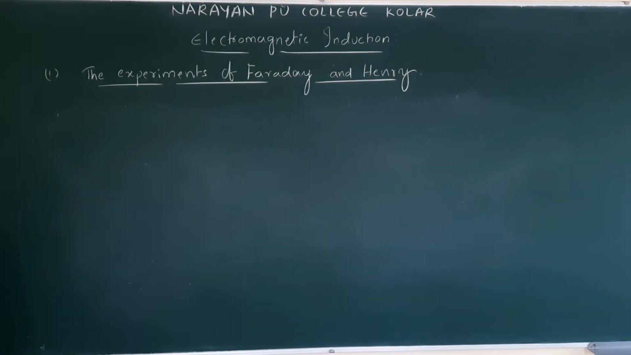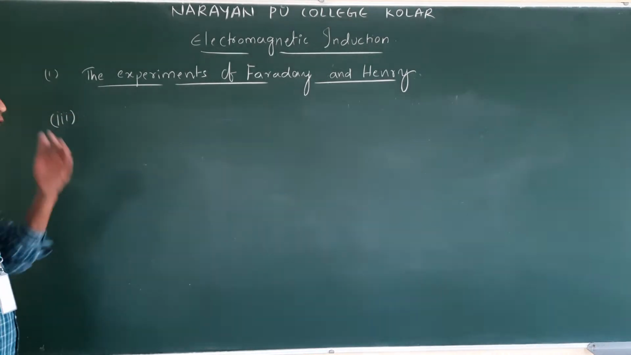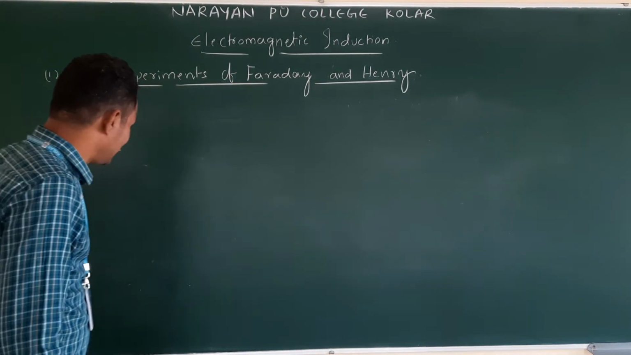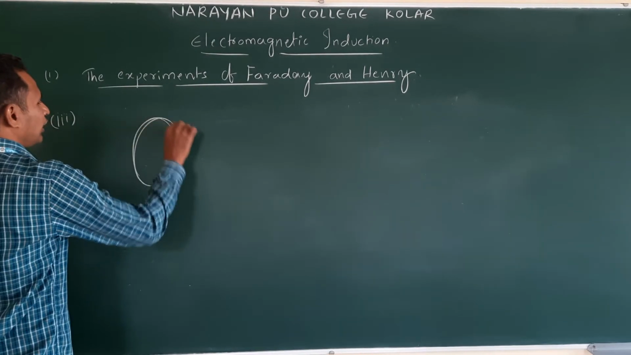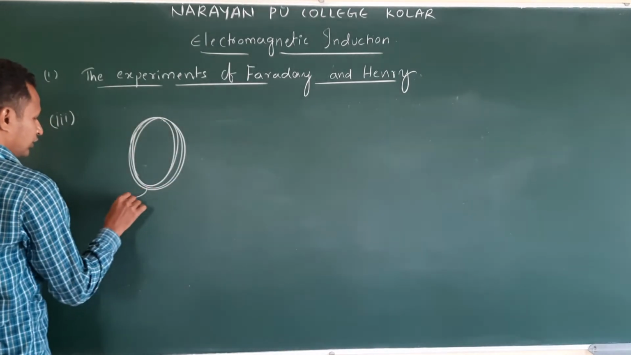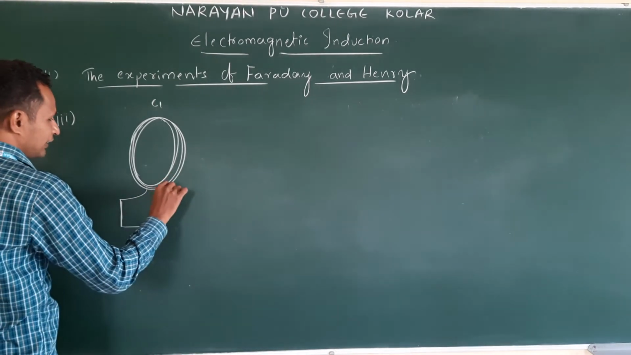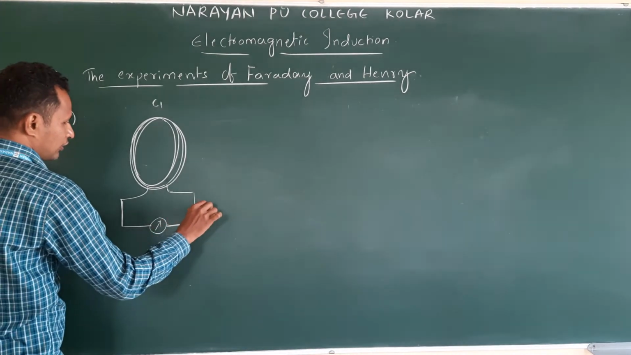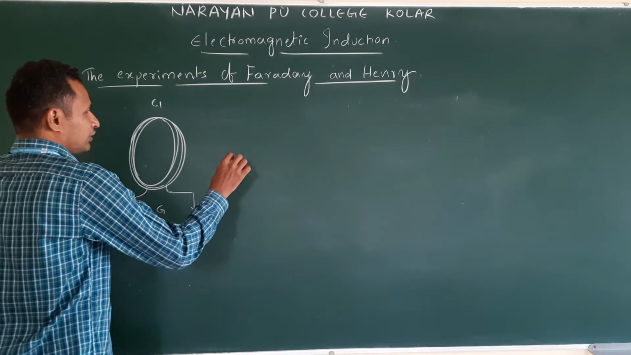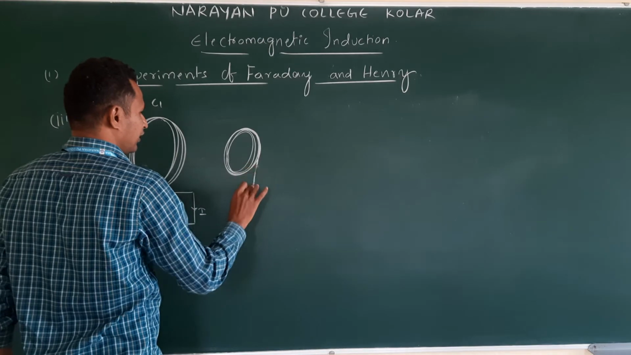Next, third experiment. This is also a coil, but it is different. Why is this different? You will see. Again, here two coils are there. This is C1, like in the first and second experiments. Another coil is also there, like in the second experiment.